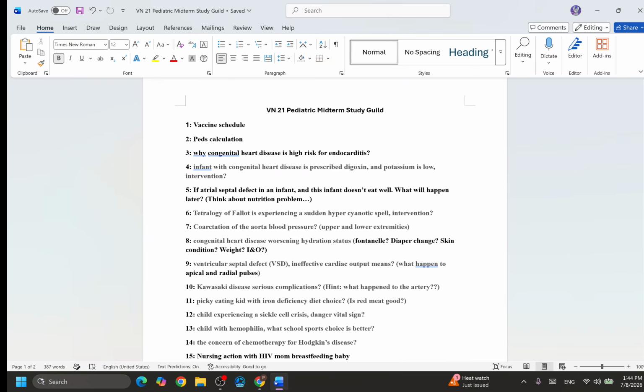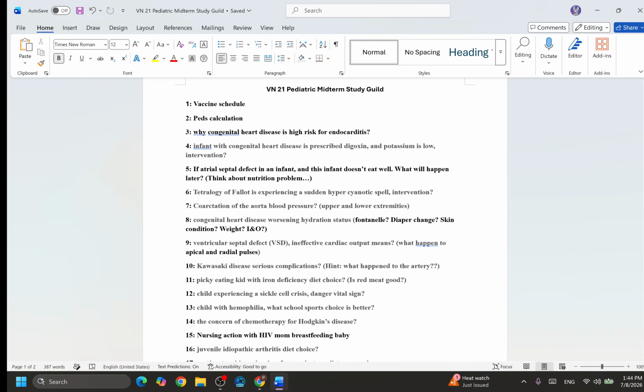Let's start with number three. Why is congenital heart disease a high risk for endocarditis? This is the reason we're telling you: the kids' hearts are not functioning very well and the immune system is low. That means the bacteria, the streptococcus, will get into the blood very easily. That's why it causes endocarditis. So be aware of what kind of bacteria and why, and that you'll get endocarditis with this kind of heart disease.